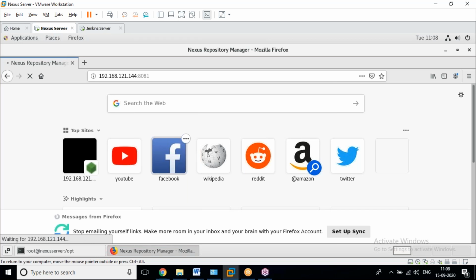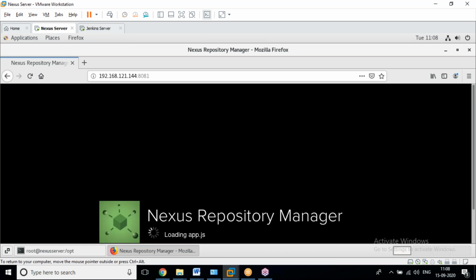Whatever I am showing here, everything is already predefined, servers and the softwares, for a small understanding purpose.